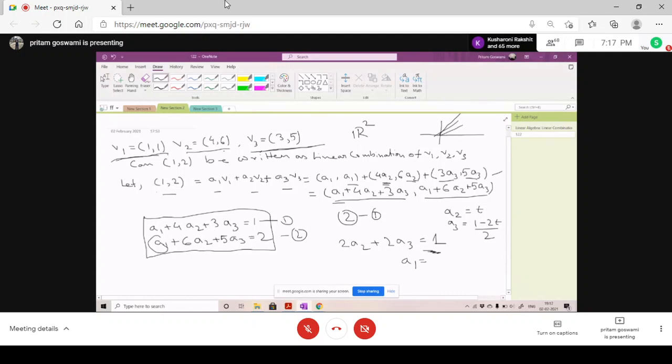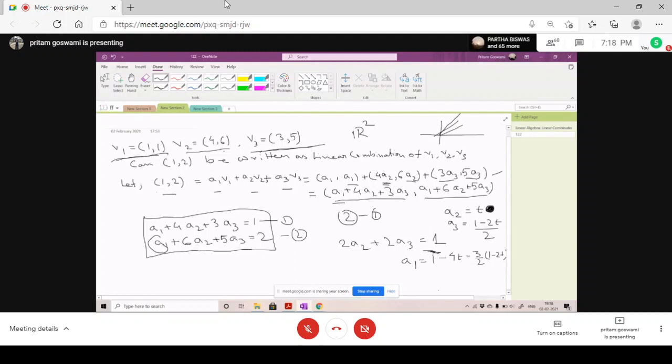You are assuming A2 to be T and A3 to be this from the second equation. Then A1, from the first equation, you will get as a function of T. Yes, sir. So let's say what will it become? 1 minus 4A2, that is 4T, minus 3A3, that is 3 by 2 times (1 minus 2T). So there are an infinite number of solutions depending on the value of T, right?